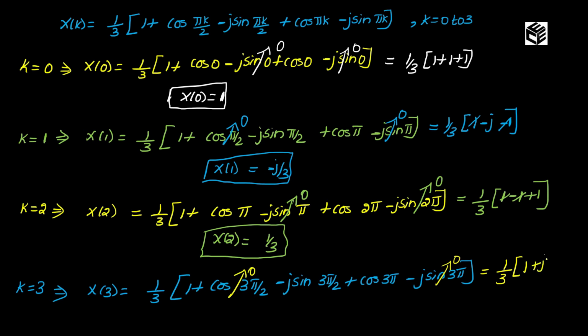So it is 1 plus j. Okay, cos 3 pi, the answer is minus 1. So plus 1 and minus 1 will get cancelled. Therefore, x of 3 is equal to j by 3. Therefore, x of k is equal to 1, minus j by 3 comma 1 by 3 comma j by 3.